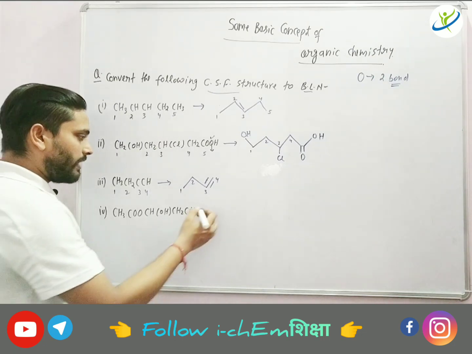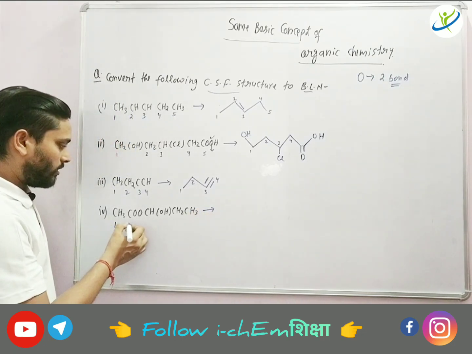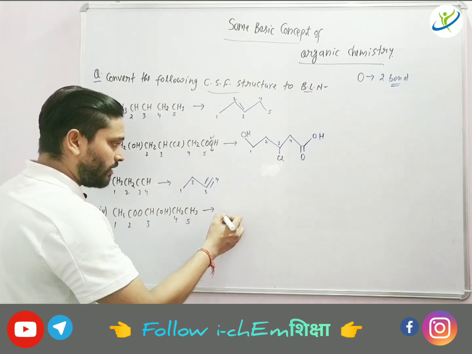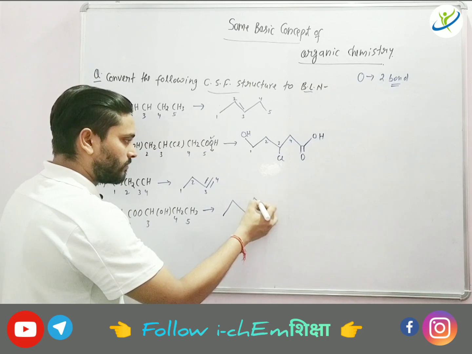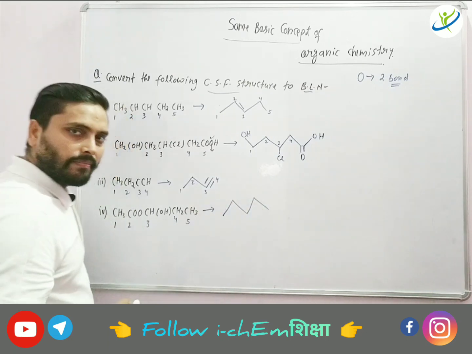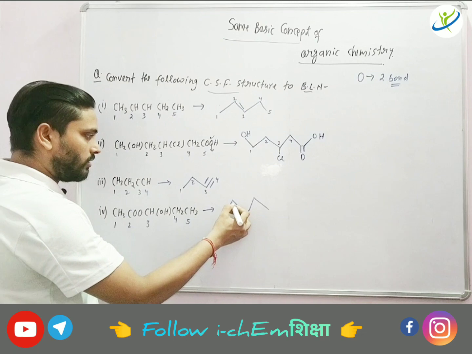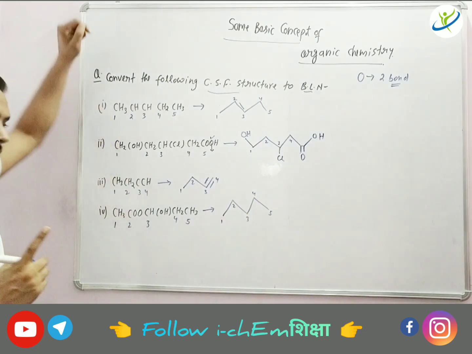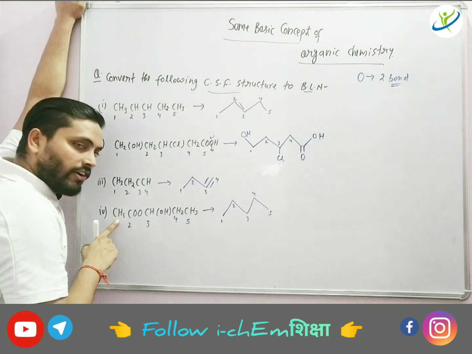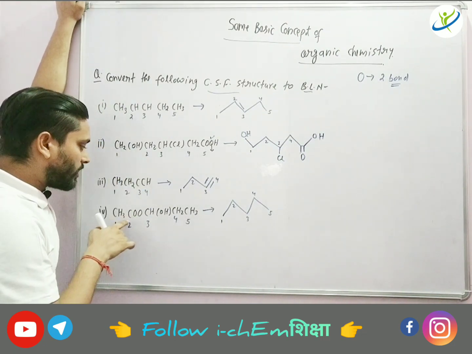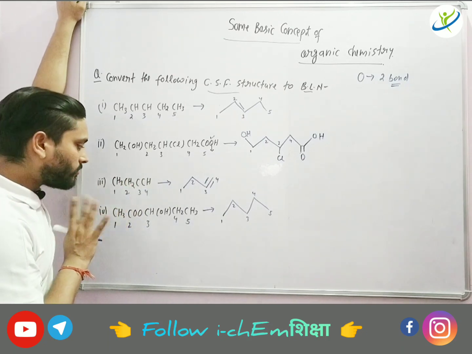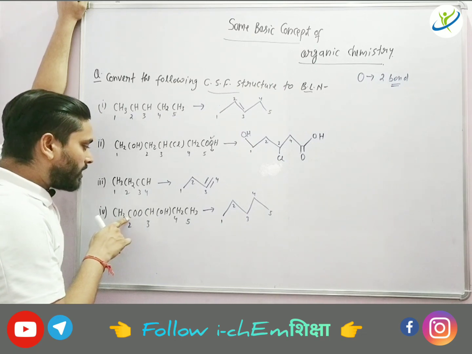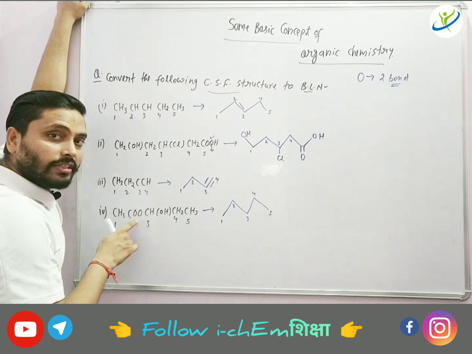Okay, likewise if you see this compound, 1 2 3 4 and 5 carbon. Numbering I have done 1 2 3 4 5. If you notice here, the first carbon needs 4 valency, 1 valency with carbon, 3 valency with hydrogen, it is okay. The second carbon is forming one bond with this one, and this carbon must form one bond with oxygen.